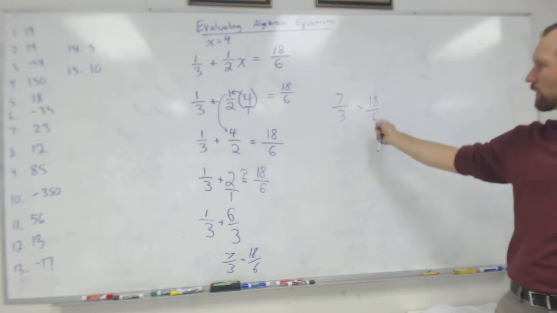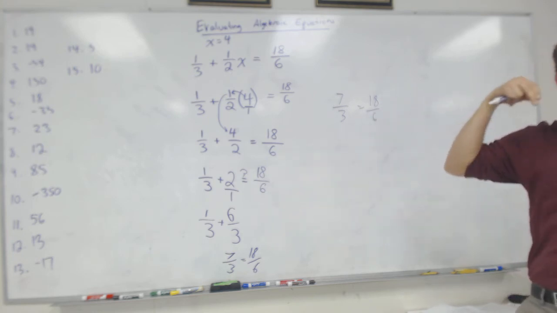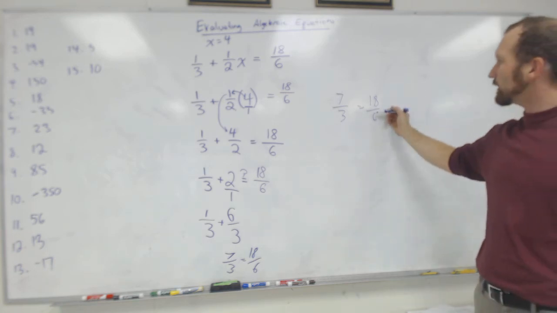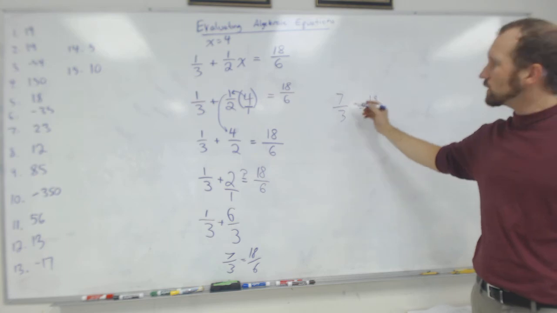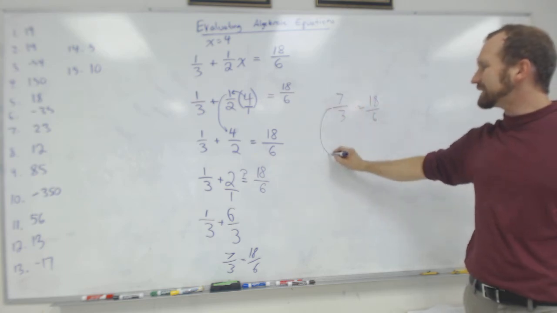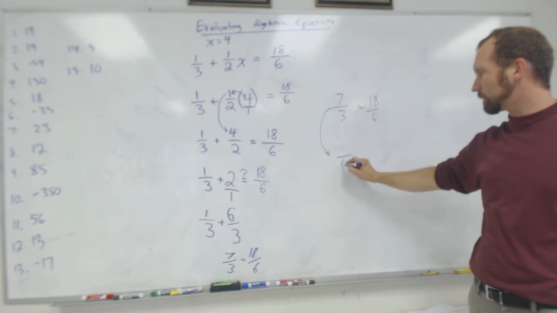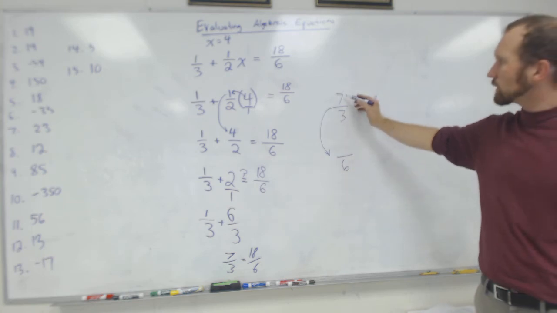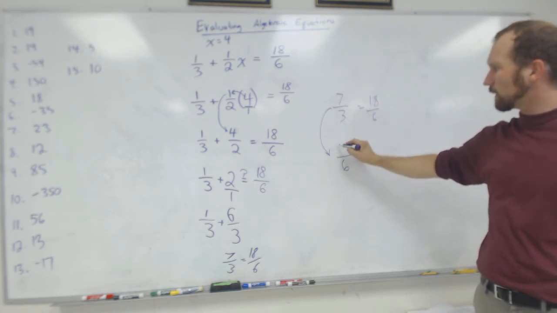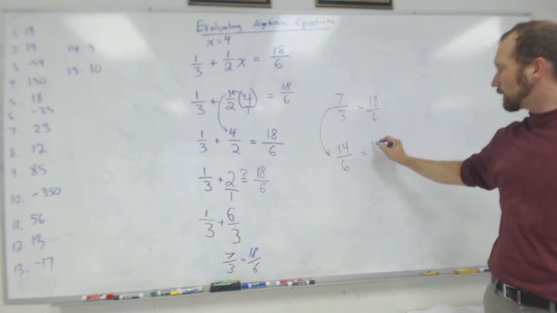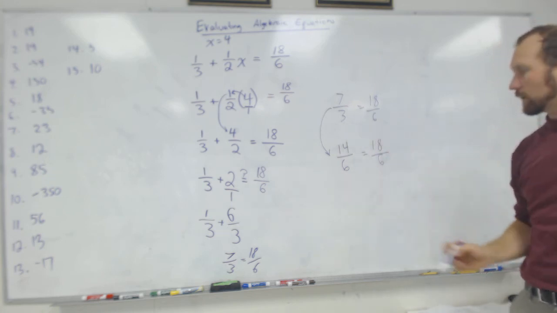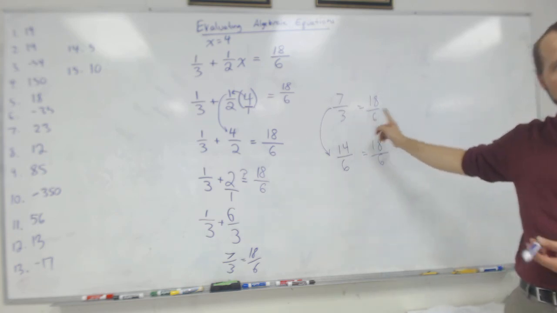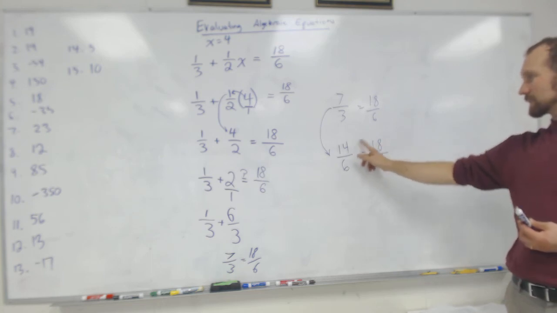Can we compare fractions if they don't have the same denominator? Not very easily. You can use 6 as the same denominator. So we'd want to try to get our same denominator, and we could turn this into sixths. How many sixths is 7/3? Multiply the 3 times 2 to get 6. So multiply the 7 times 2 to get 14. So that's false. But do you see now? It's actually closer than it looks. It's only 4/6 off.